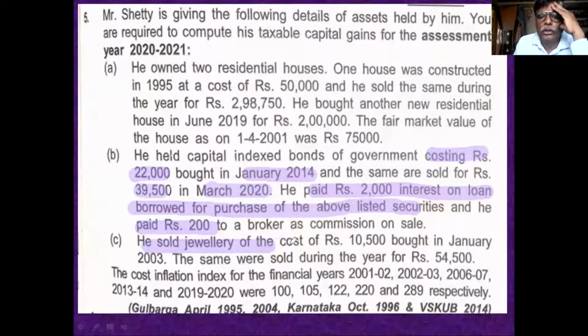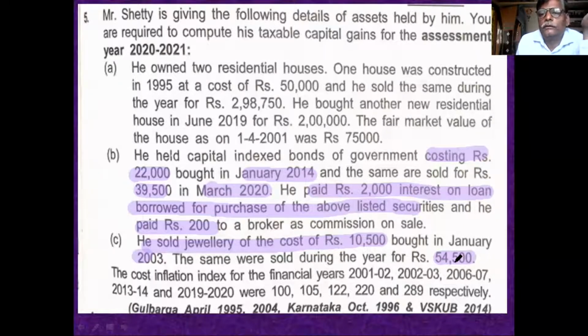He sold jewelry costing rupees 10,500. The cost of the jewelry is 10,500 in January 2003, and it is sold during the year for rupees 54,500. 54,500 is the sale value. Then the cost is 10,500.